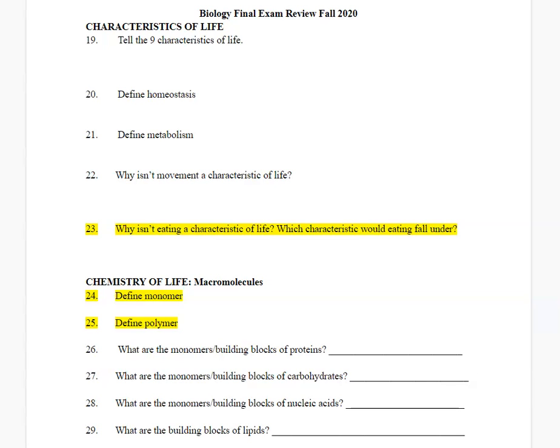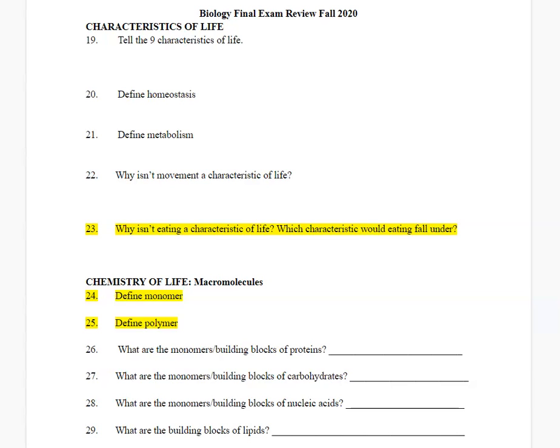Let's take a look at characteristics of life now. The 9 characteristics of life are cells and organization, energy and metabolism, reproduction, heredity, homeostasis, growth and development, response to stimuli. Notice that that's response to stimuli.